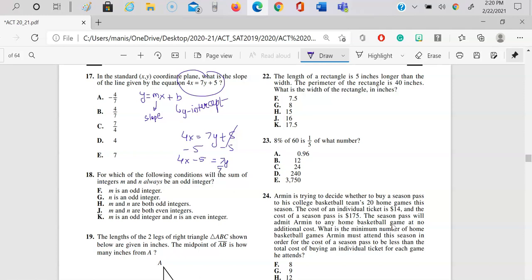I will divide both the sides by 7. Do keep in mind I'm dividing like this, and I will do the rest of the part over here. So it looks like this, y is equal to, because I will cancel these two, y is equal to 4 over 7 x minus 5 over 7. Now let's compare this with our standard form of equation of line, the slope intercept form. This is the value of m. Question was saying what is the slope, so your answer choice is B. That's your answer choice for this question.